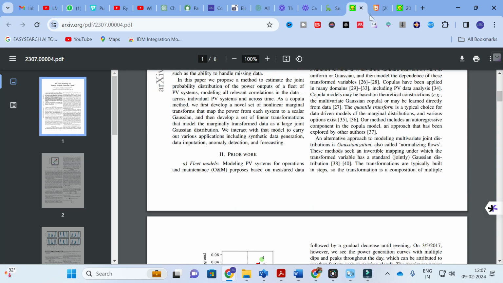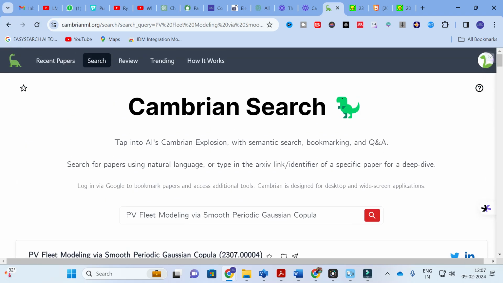So like that, you can make use of this Cambrain AI to search your references, analyze your reference paper, and then automatically make a literature review for you. This is all about this Cambrain AI. This will be one of the best tools, especially for our research support. Go on and explore this Cambrain search. It will be very helpful for you.